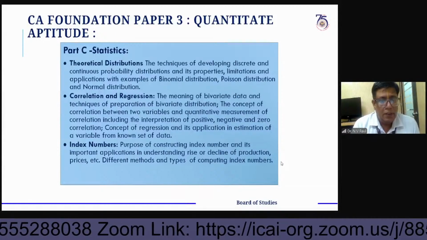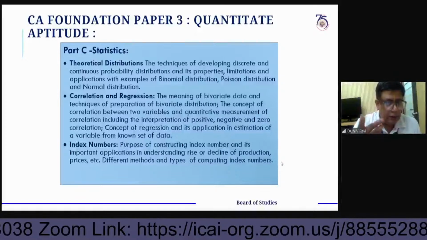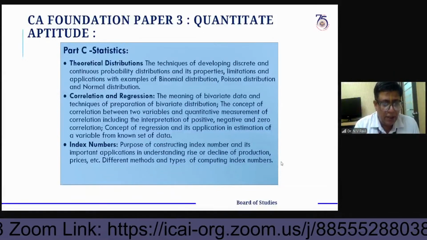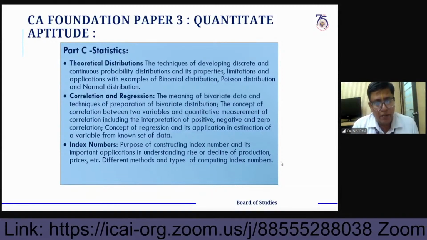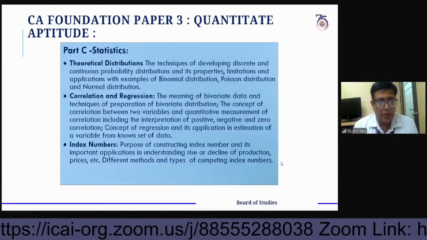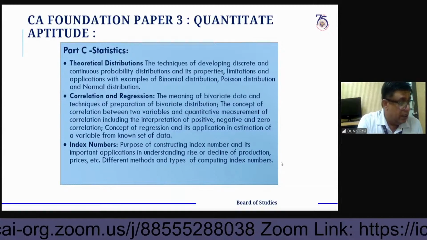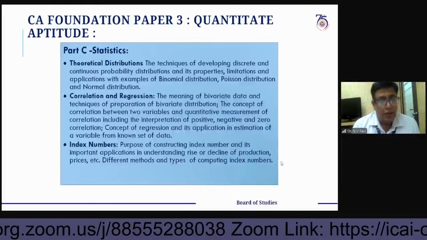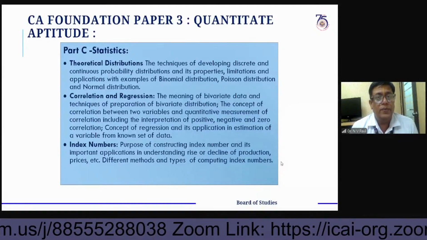So in the examination also you should make the difference clear. Marshall-Edgeworth uses the average quantity, the average of Laspeyres and Paasche's quantities. And next one is Fisher's index number, which is the geometric mean of the Laspeyres and Paasche index numbers.